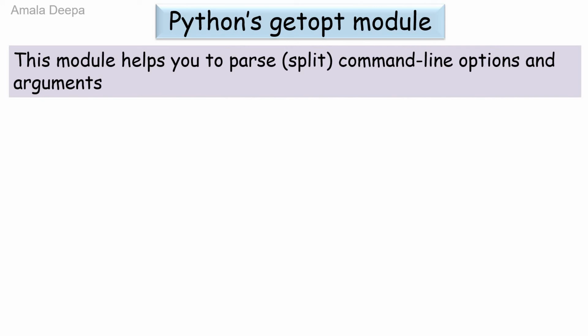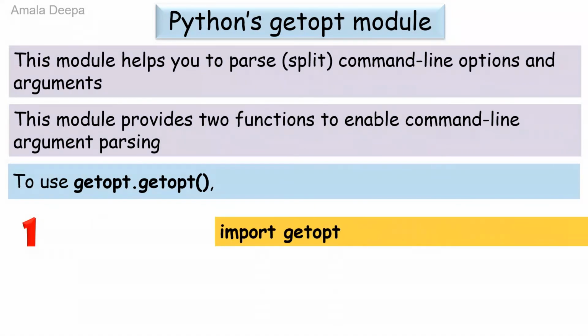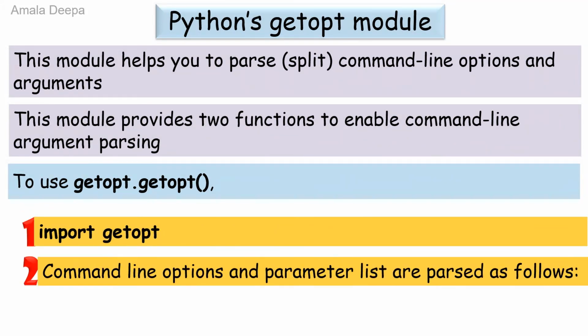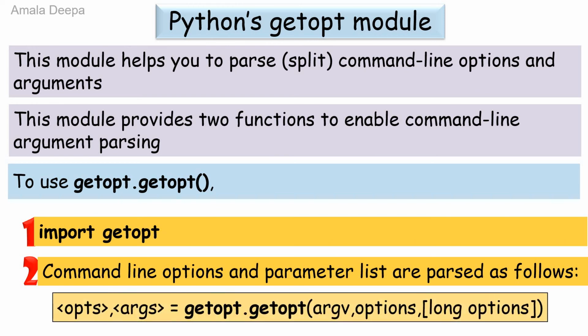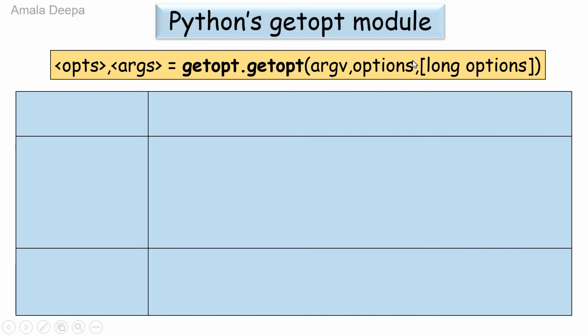Next is Python's getopt module. This module helps you to parse command line options and arguments. This module provides two functions to enable command line argument parsing. To use getopt.getopt, import getopt. Command line options and parameter list are parsed as follows: ops, args = getopt.getopt(argv, options, [long options]). Long options is optional. That is why it is within square brackets. We will see the meanings of these parameters.